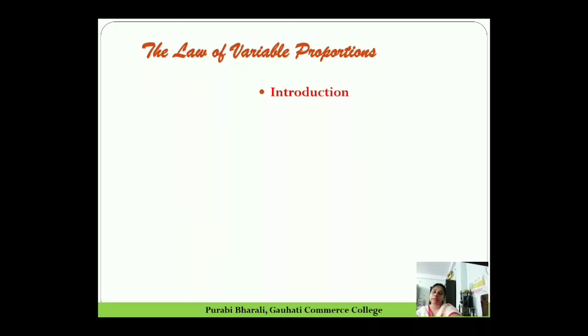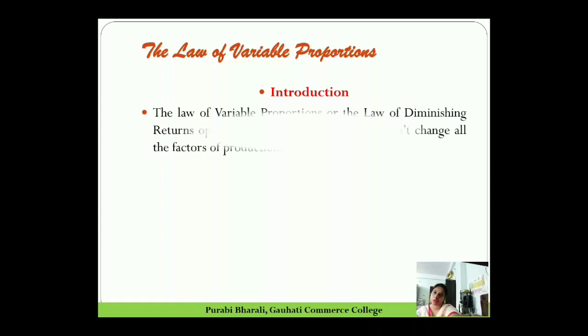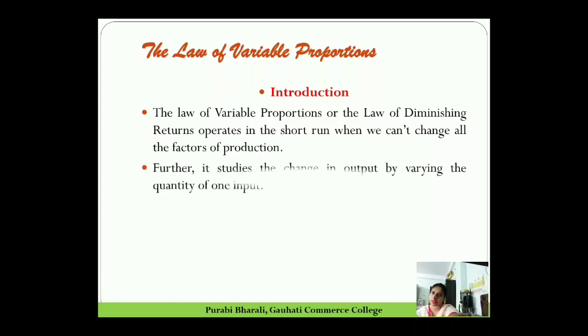So now let us introduce the theory or the law of variable proportion. What is the law of variable proportion? As I already said, the law of variable proportion is also called the law of diminishing returns. So it operates in the short run where we cannot change all the factors of production. Further, this law studies the change in output by changing the quantity of one input.